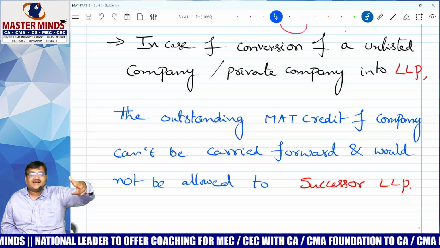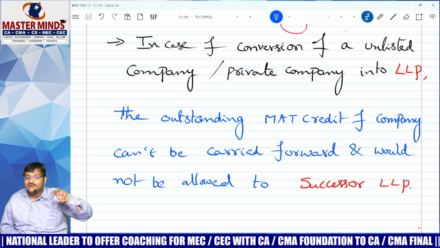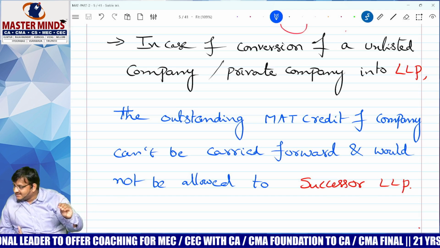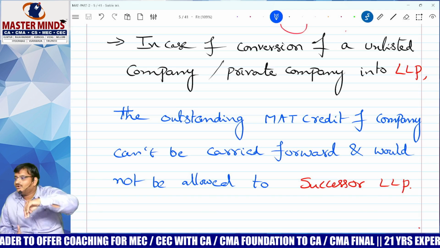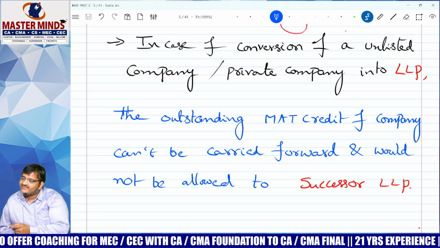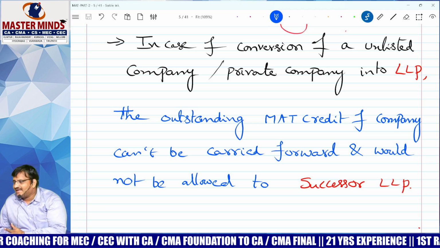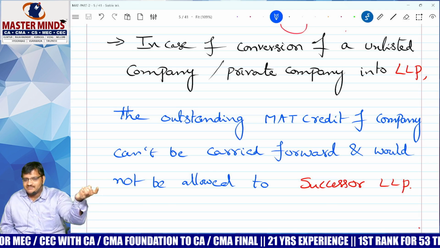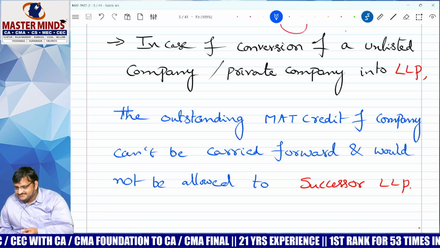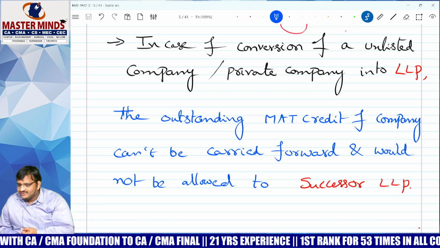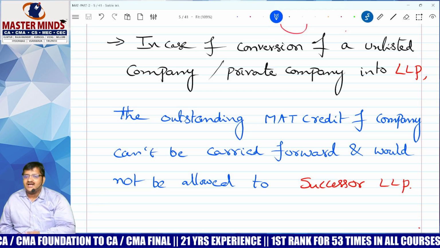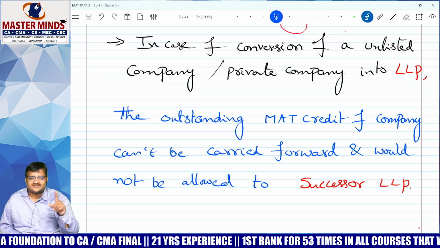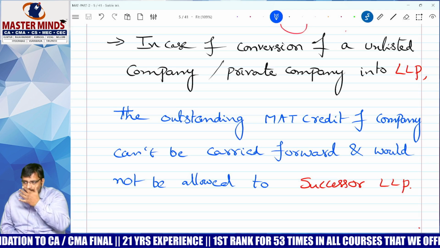But if you are a company and an outstanding MAT credit is already there, and now they have converted into an LLP, then when you convert into an LLP, MAT is not applicable, AMT is applicable. Correct? Now my question: the outstanding MAT credit, can you adjust it or not? Yes or no? Answer: 100% no. Because that is MAT, this is AMT.